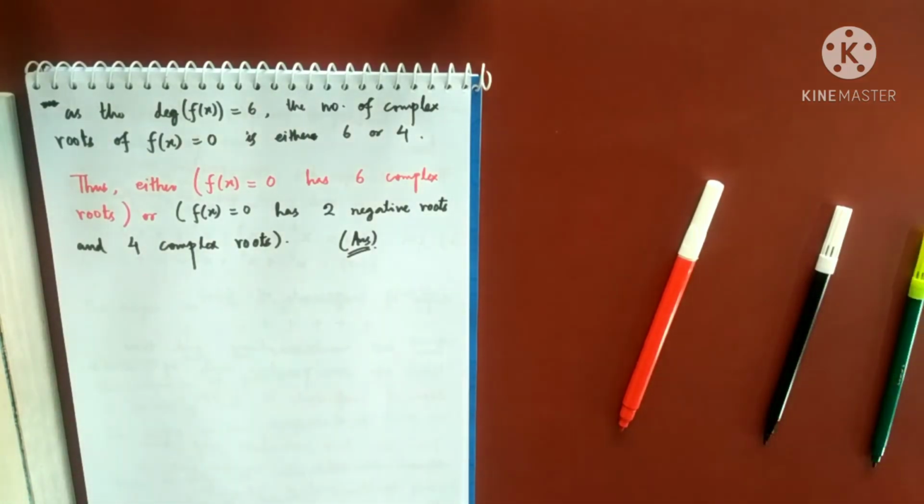So this completes nature of roots. We will now go to a very important concept called relation between roots and coefficients. This will be a new topic. I'll start in the next class. So this completes nature of roots. In the next class, I'll start with relation between roots and coefficients, which is a very important part.